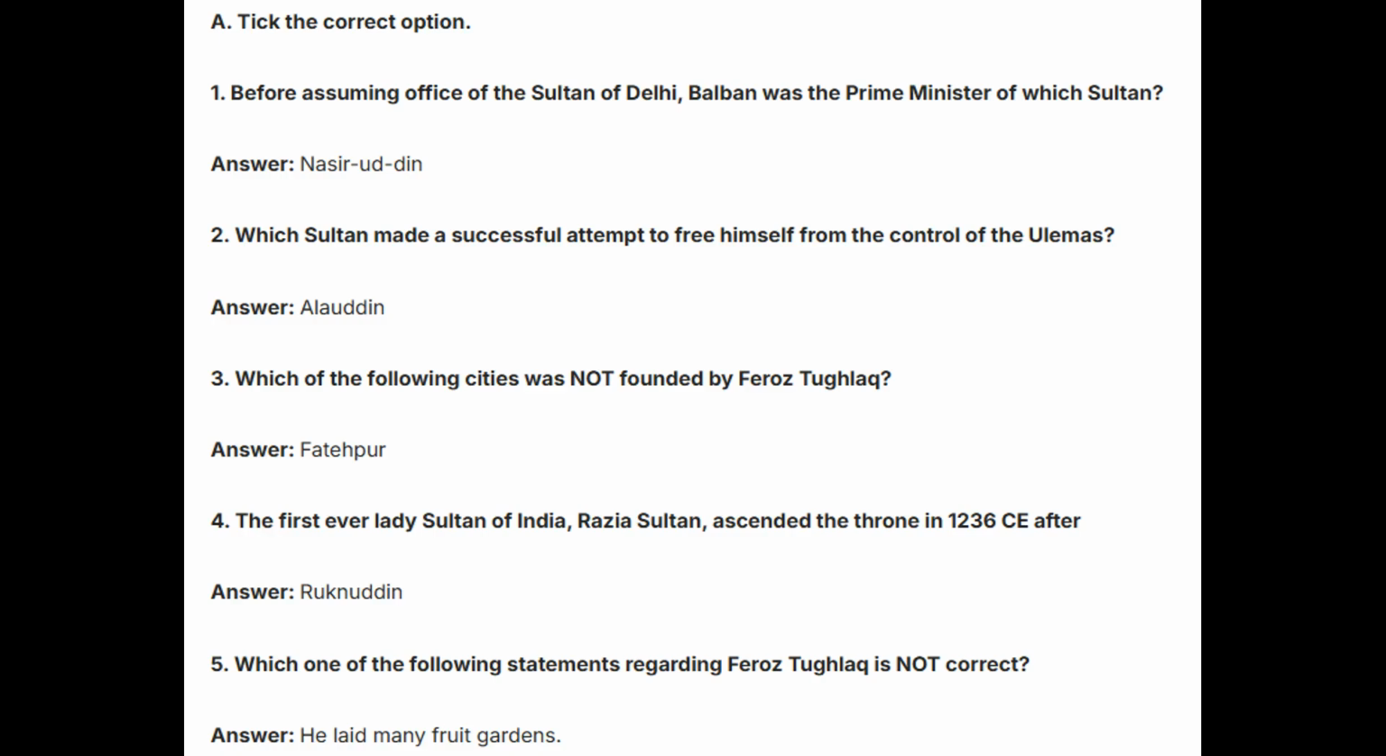A. Take the correct option. First, before assuming office of Sultan of Delhi, Balban was the Prime Minister of which Sultan? Answer: Nasruddin. Second, which Sultan made a successful attempt to free himself from the control of ulemas? Answer: Alauddin. Third, which of the following cities were not founded by Feroz Tughlaq?